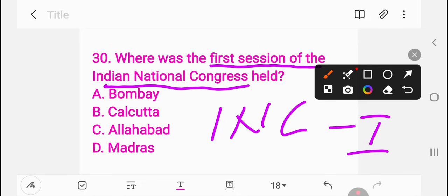So my dear aspirants, these are the total 30 questions from modern Indian history. I think all of you understood.